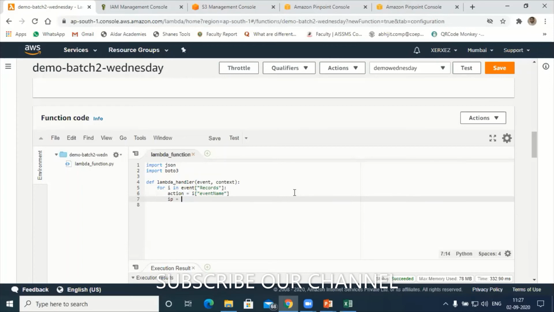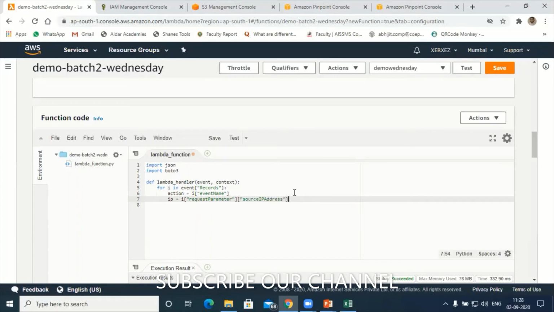I have created one more object called IP, just like action. So i index of IP address, there is one option called request parameter. Parameter, P should be capital here. Similarly, source IP address. There is an option called source IP address. Address, A should be capital here.